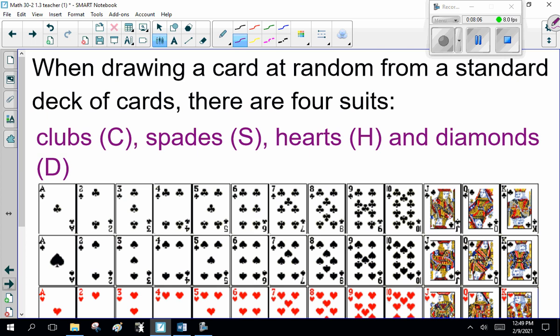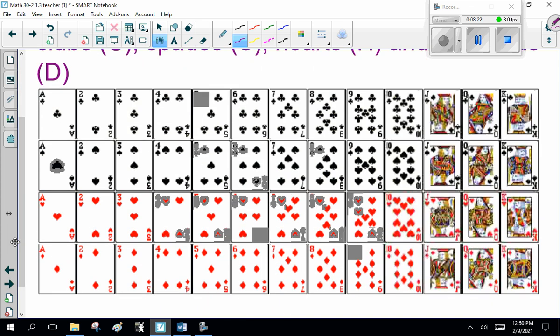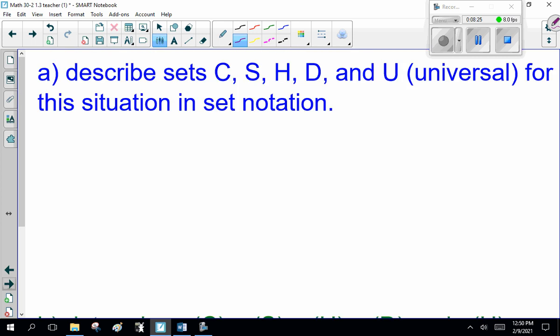Now, when drawing a card at random from a standard deck of cards, there are 4 suits: clubs, spades, hearts, and diamonds. I want to remind you of this because surprisingly, decks of cards aren't standardized. Different cultures have different sets of cards. So, describe sets C, S, H, D, and U, the universal set, for this situation in set notation.